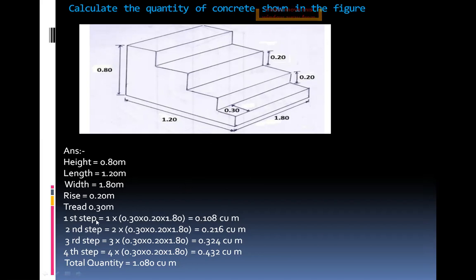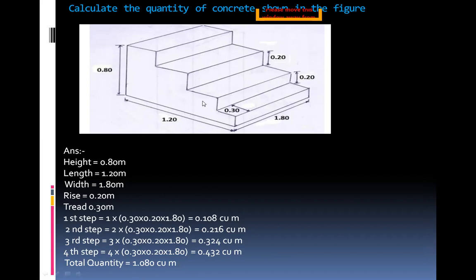Next, go to the second step. So second, two steps. Here, this portion is one step and the bottom portion is one step. Same rise value, tread value, and width value. So first portion and this is the second step.